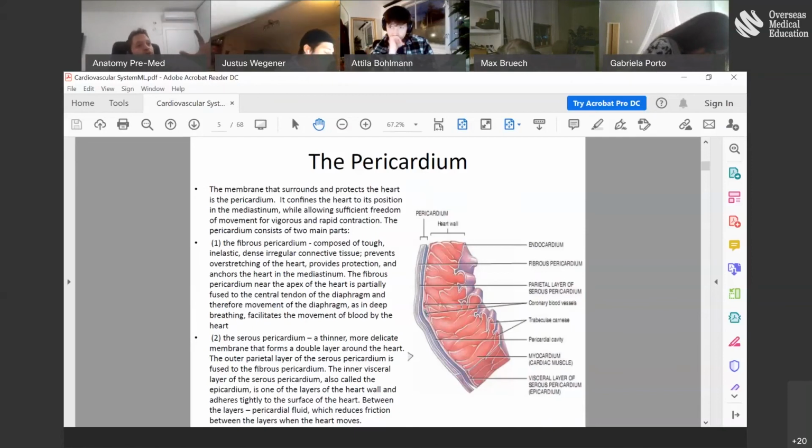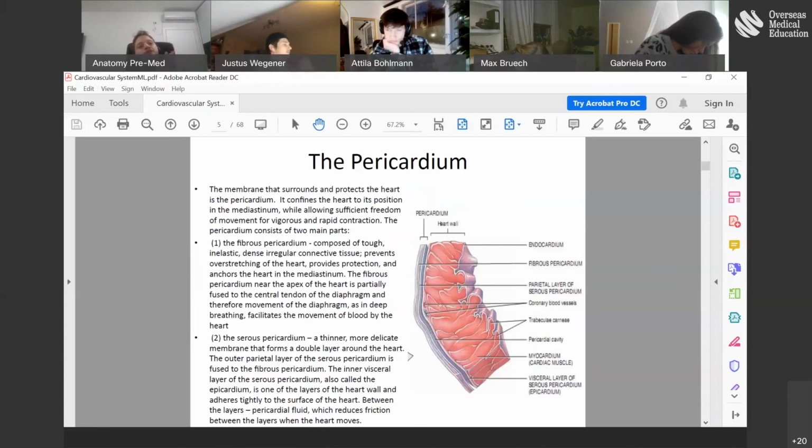For example, if the lungs have an infection, it won't continuously touch the heart and infect the heart, because you have the pericardium protecting it, okay? So the serous pericardium is actually near the myocardium. There are two layers of cells, okay?